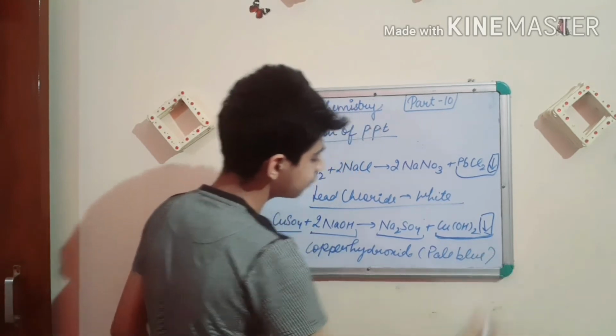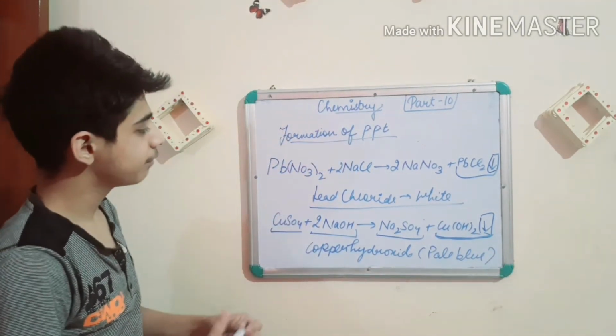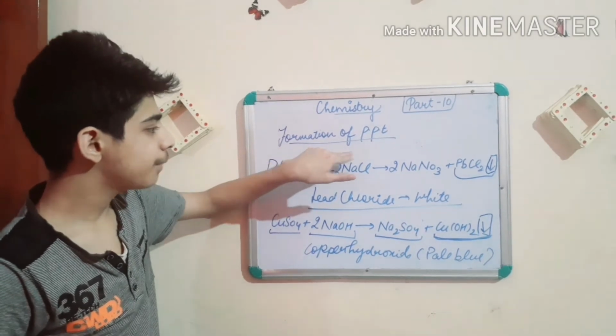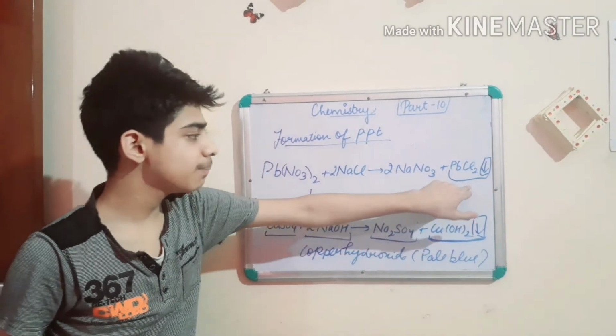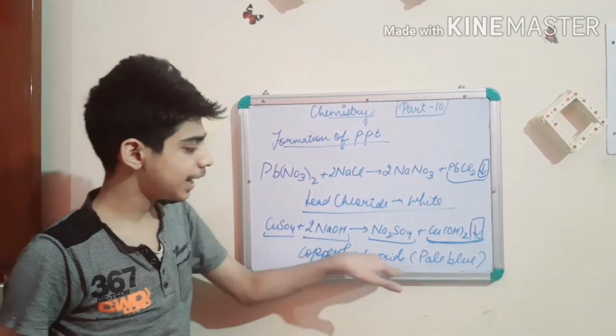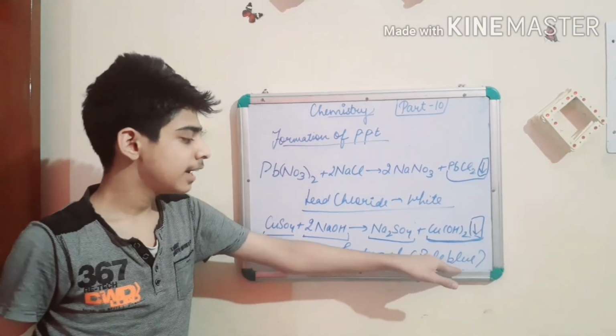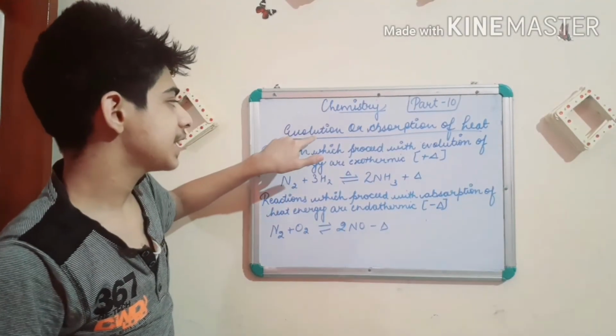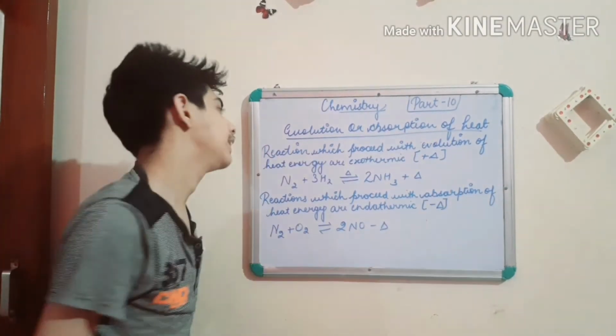So by both of these reactions, we have concluded that in a reaction we can know what is formed as PPT. In the first equation, it is PbCl2, lead chloride, and in the second equation, copper hydroxide, which is of pale blue color.